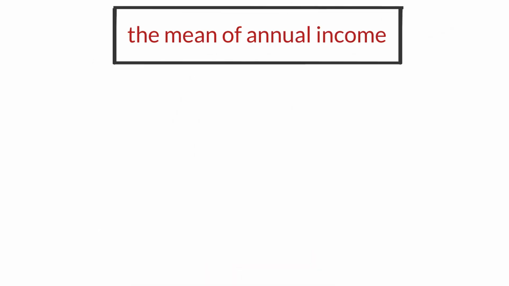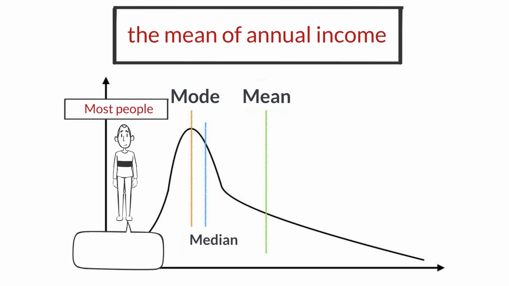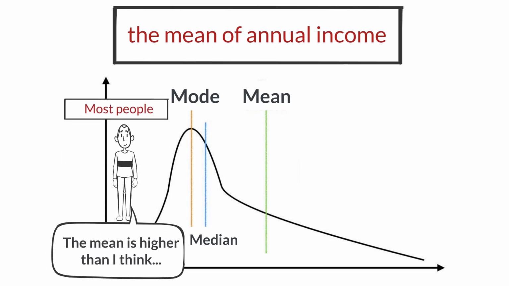In fact, the same issue is often discussed regarding annual income. It is a fairly well-known problem in Japan and other countries, so you may have heard about it. Let me briefly address it. When we graph the distribution of income among Japanese individuals, it looks something like this. Despite frequently hearing statistical data stating the mean annual income is blah blah million yen, in reality, there are many people who say, I don't earn that much.